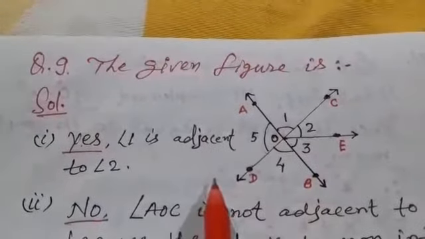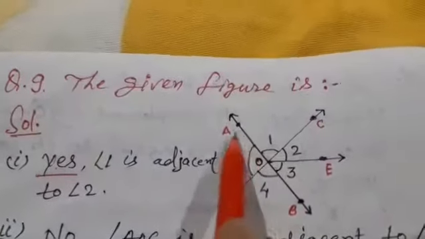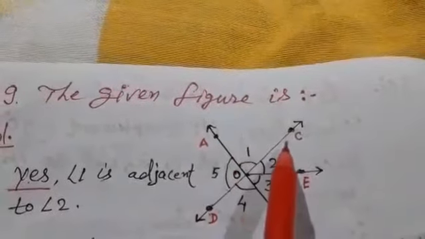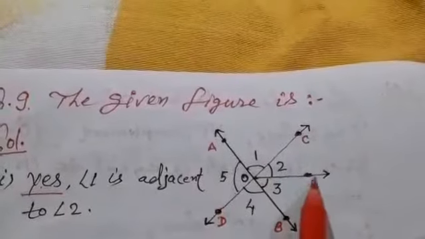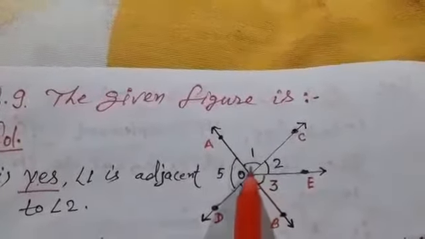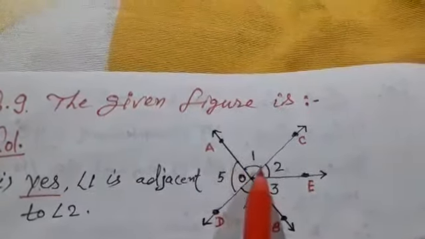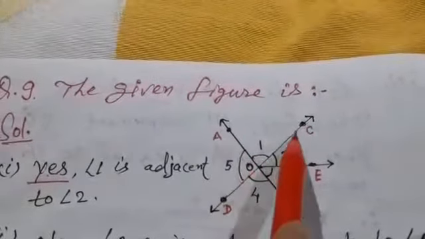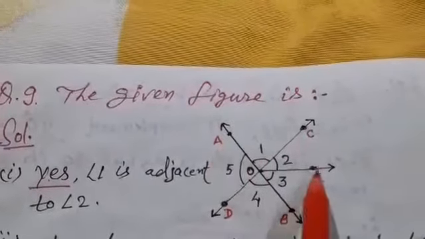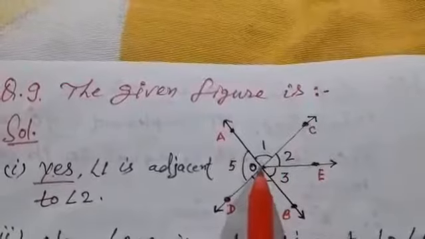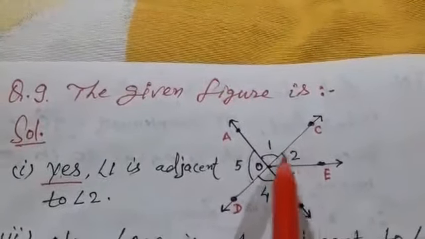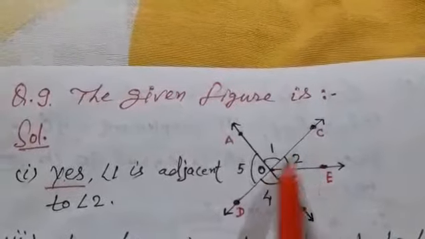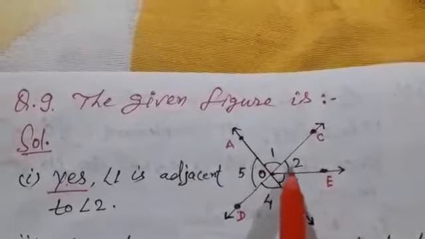Second question is, is angle AOC adjacent to angle AOE? Dear students, here we see angle AOC and angle AOE both have a common vertex, but there is no common arm. OC is not a common arm for these two angles.